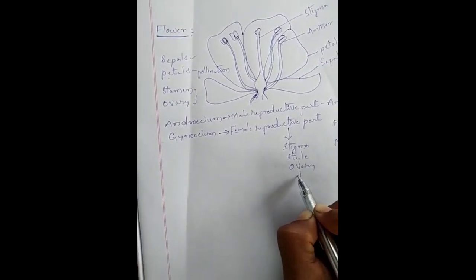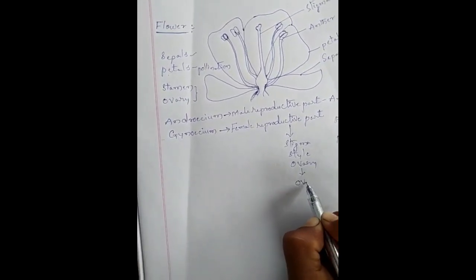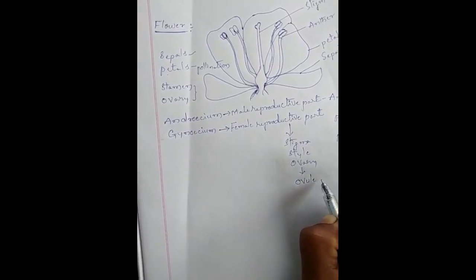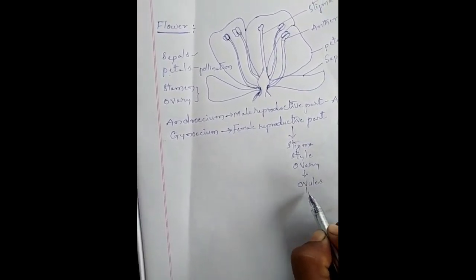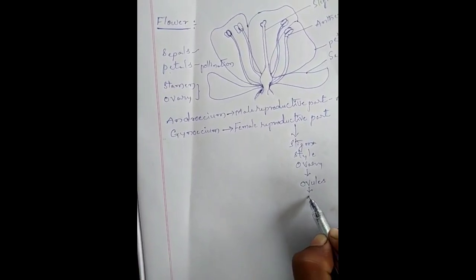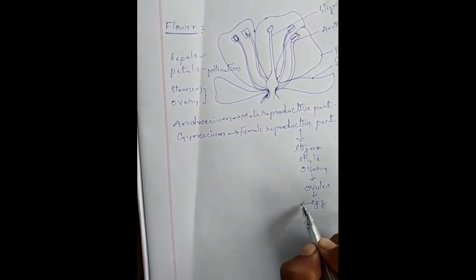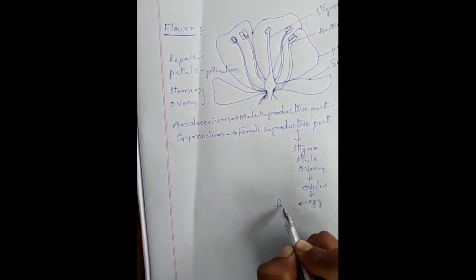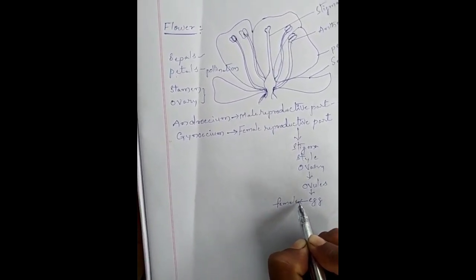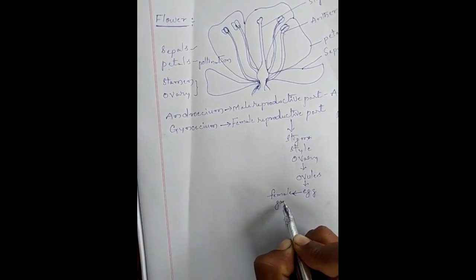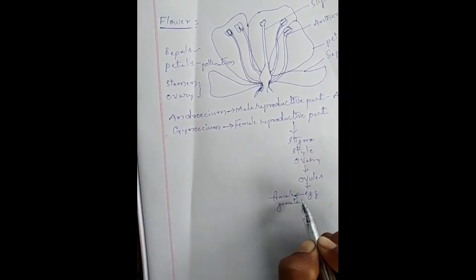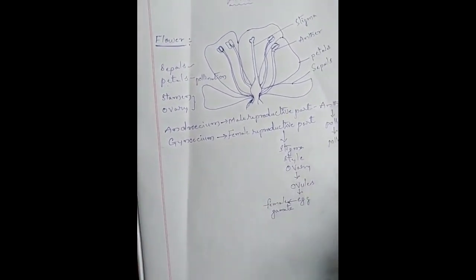Inside the ovary, ovules are present. Inside the ovules is the egg cell. The egg is the female gamete.